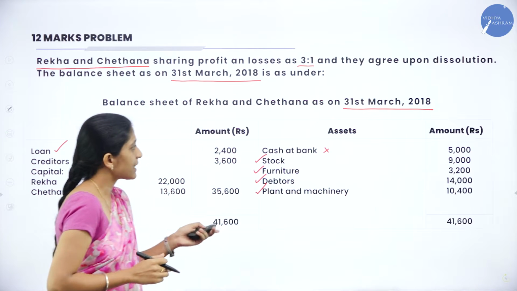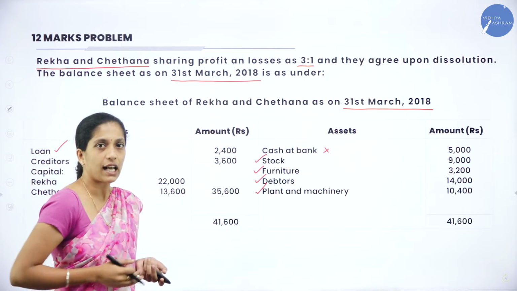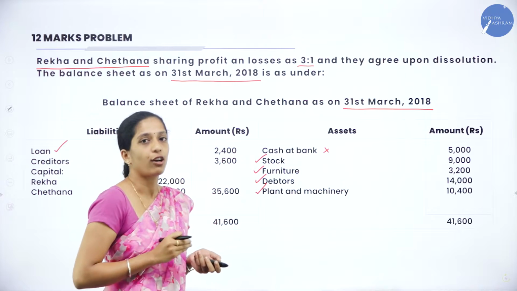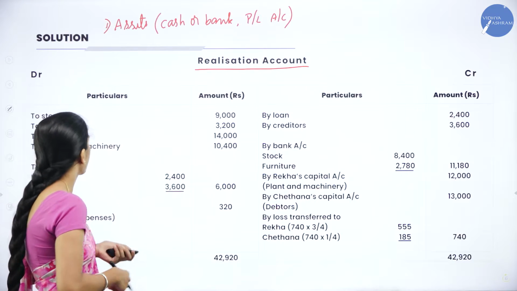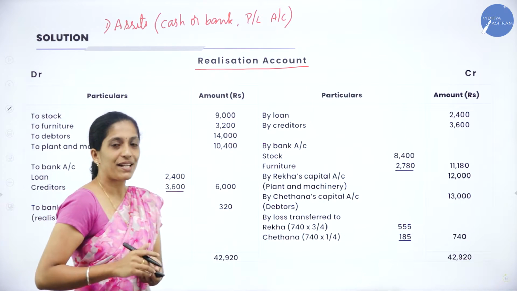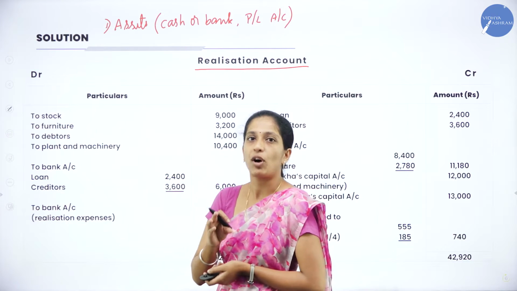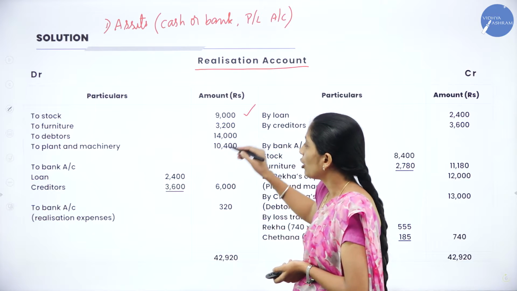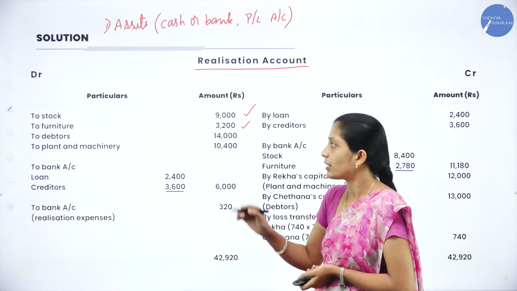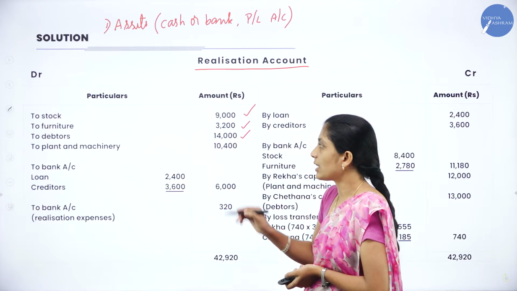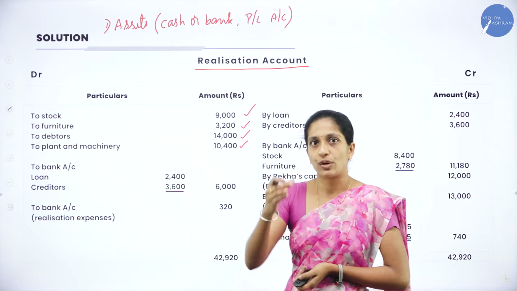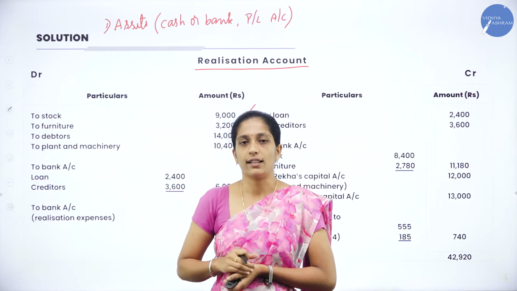Now we will transfer the same things; since they are on the asset side, we will bring them to the debit side of the realization account. Here under the debit side, we have recorded the same amounts as in the balance sheet, that is, to stock 9,000, to furniture 3,200, next to debtors 14,000, to plant and machinery 10,400. So we have brought all the assets together.